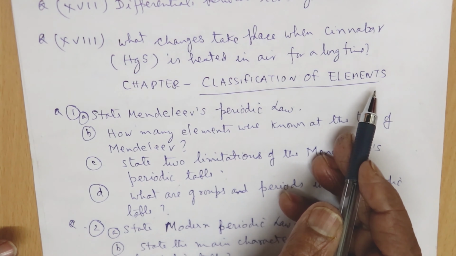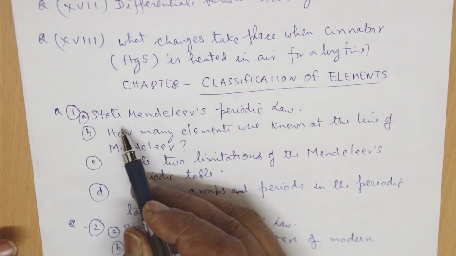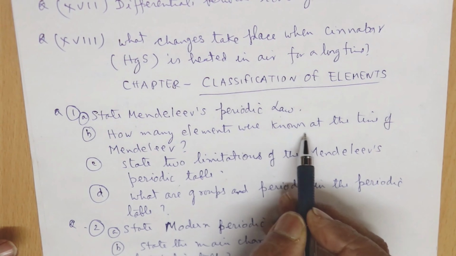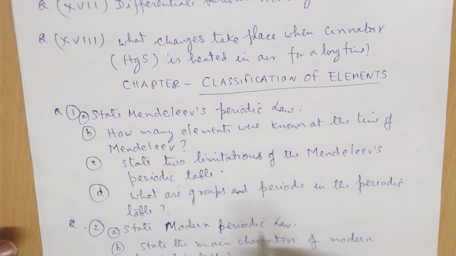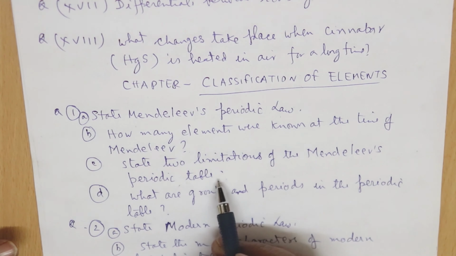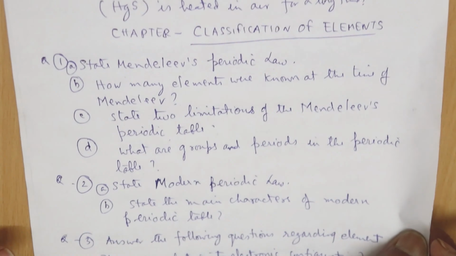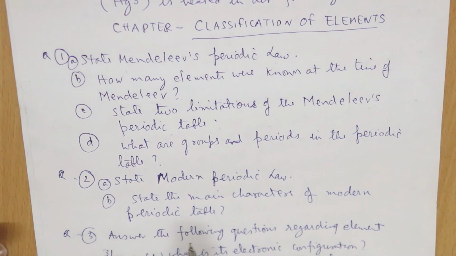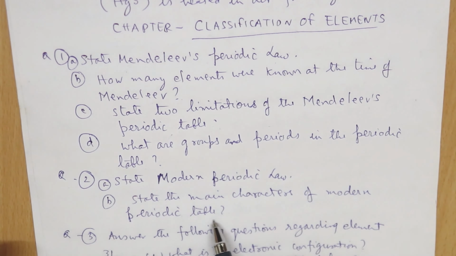Then we go to the classification of elements. Here you have to state Mendeleev's periodic law. Then how many elements were known at the time of Mendeleev? State the 2 limitations of the Mendeleev periodic table. And then what are the groups and the periods in the periodic table? Then state modern periodic law. State the main character of the modern periodic table.